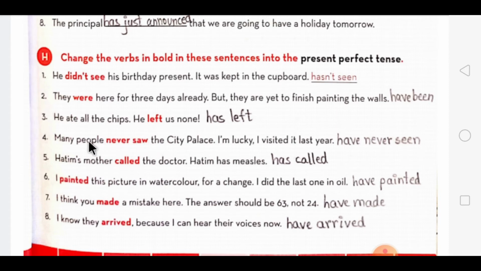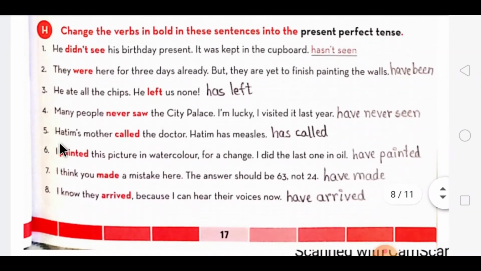In this many people is the subject. For many people you will use the word have, never, and V3 form of saw will be seen. Yes. Then fifth one, called is given over here, and Hatim's mother is singular one, so we will use the word has and V3 form of called will be called. Then sixth one, painted. With I we will use have and then V3 form will be painted.